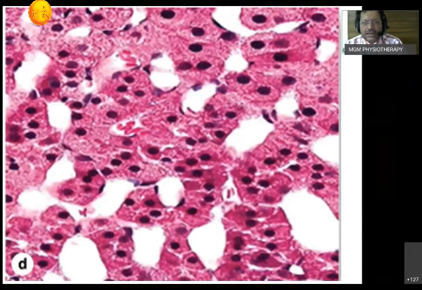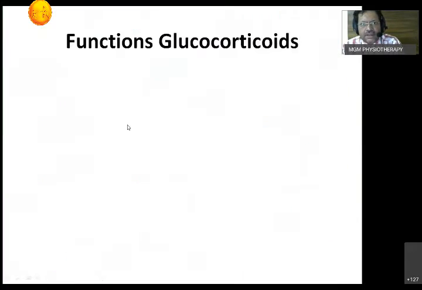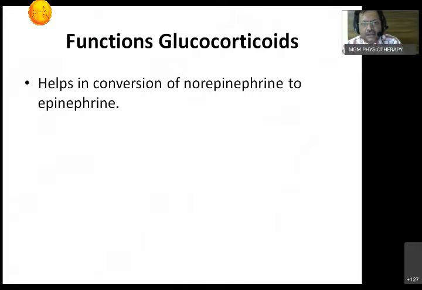This is how the cells will look in high power. These are the cells of the zona fasciculata, and you can see a lot of large sinusoids in between. So this is the zona fasciculata. Now another function remains, and this is the most important function. I said initially,